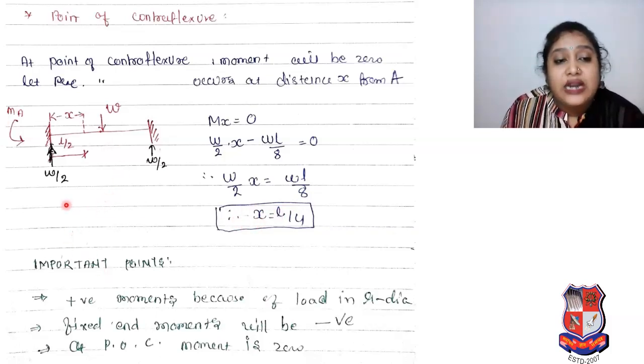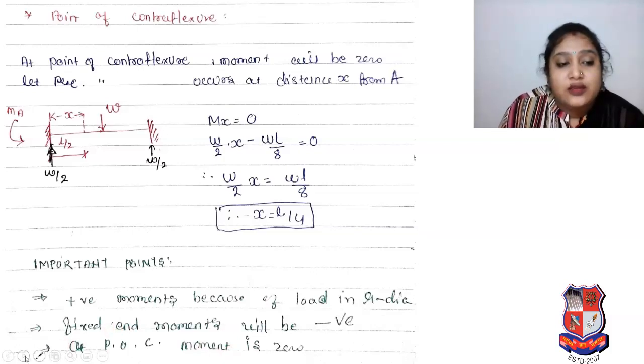So what are the important points in this theory? Positive moments because of load in the mu diagram. Then fixed end moments will be negative. At point of contraflexion, moment is 0.